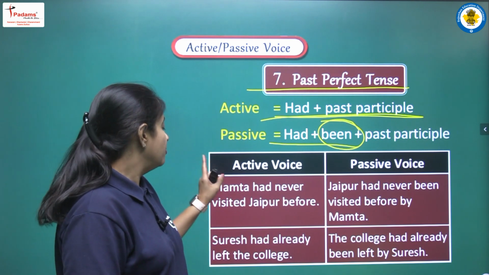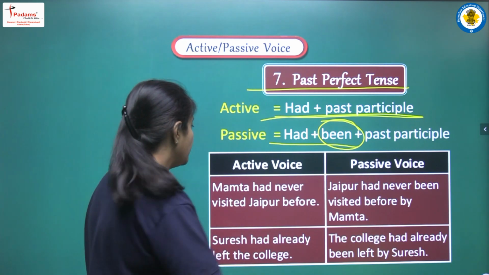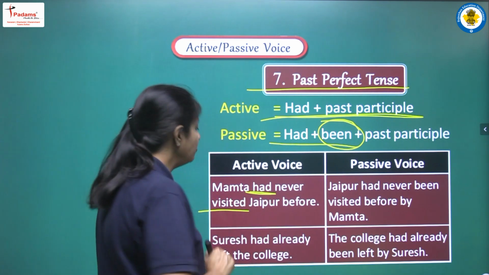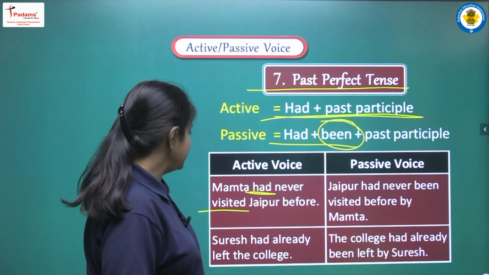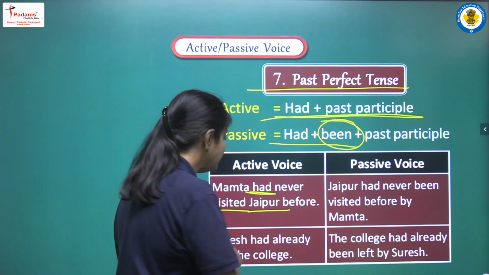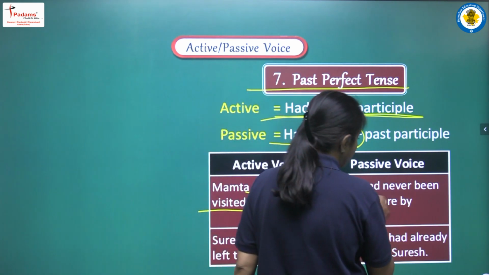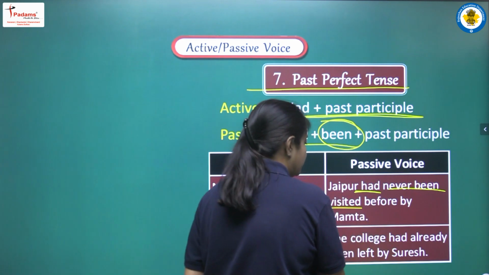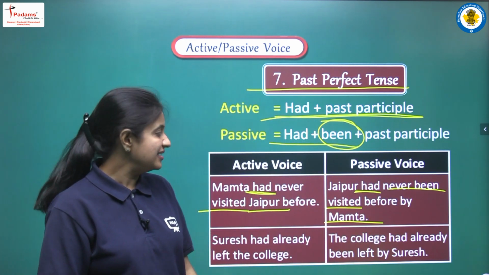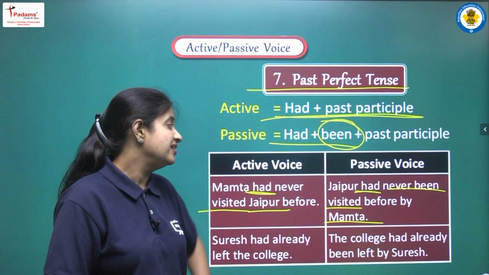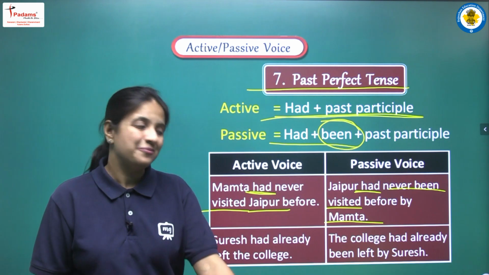The first example is: Mamta had never visited Jaipur before. So we are having had plus third form. So yes, we are having past perfect tense here. Let's see what the object is. The object that is given to us is Jaipur. So we will write Jaipur, then had been, third form visited, and by Mamta. So the complete sentence will be: Jaipur had never been visited before by Mamta.